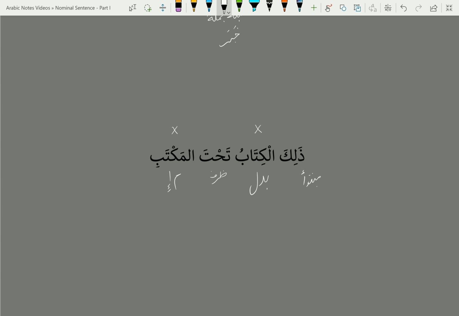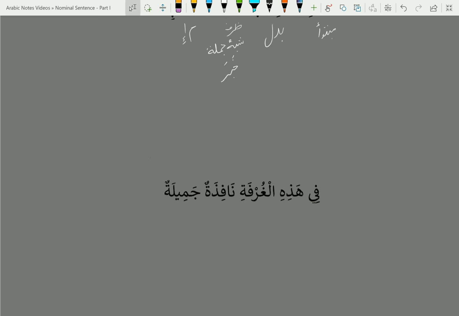So we now have only one option left to make it as khabar, which is tahta. So same thing as the previous one, tahta is a zarf, shibhu jumla, and khabar. Okay, ذلك الكتاب تحت المكتب, that book is under the table.